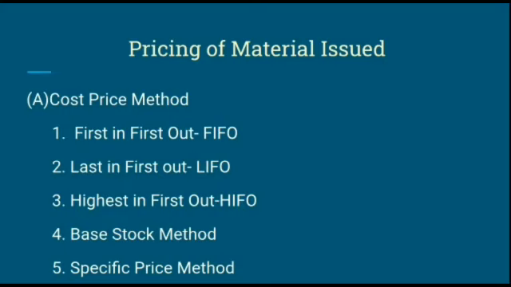Then the specific price method. This method is applied when materials are purchased separately for specific jobs, contracts or work, and later on the material is issued for the same specific jobs. Thus, under this method, material is issued at its actual cost. The actual cost covers invoice price, freight, handling charges, cost of inspection, etc.